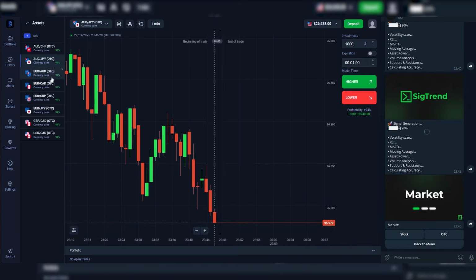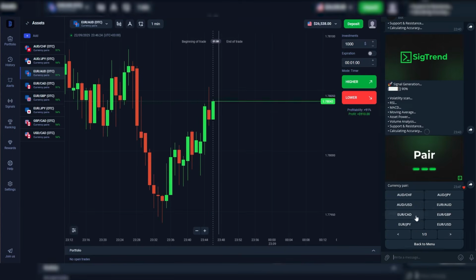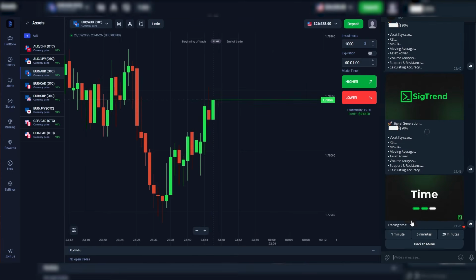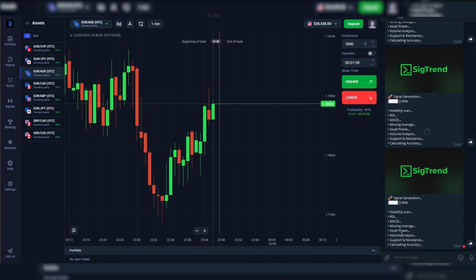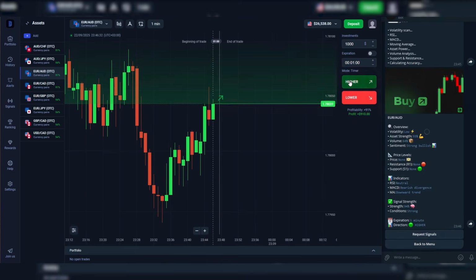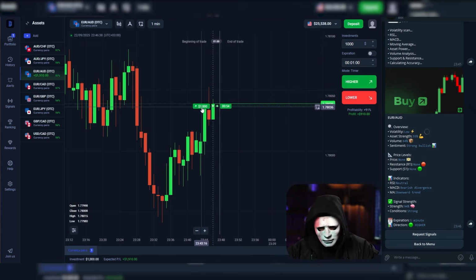Let's get one more signal together so I can show you that it works absolutely with all the currency pairs that are built into it, that it has. The signal is being generated based on the analysis. It's loading. We need to wait a little bit for the artificial intelligence to process all of this. And now we're going long with $1,000. Also, I think all our trades today will be for $1,000 each.